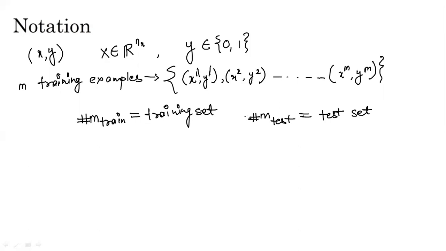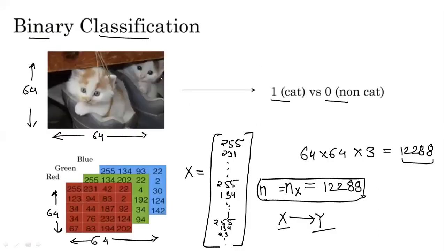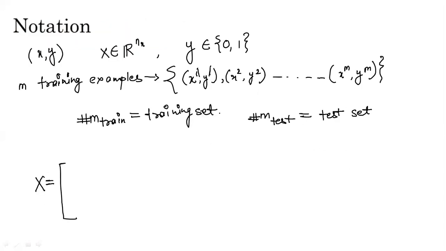Okay, so now we have already seen the input feature vector x. The feature vector x that we have seen in the previous slide was the representation when we have a single training example. But now suppose that we have m number of training examples. So for m number of training examples, how would we represent the input feature x?